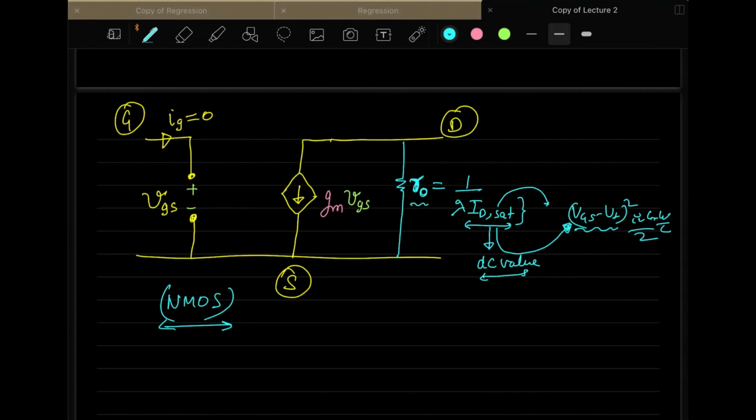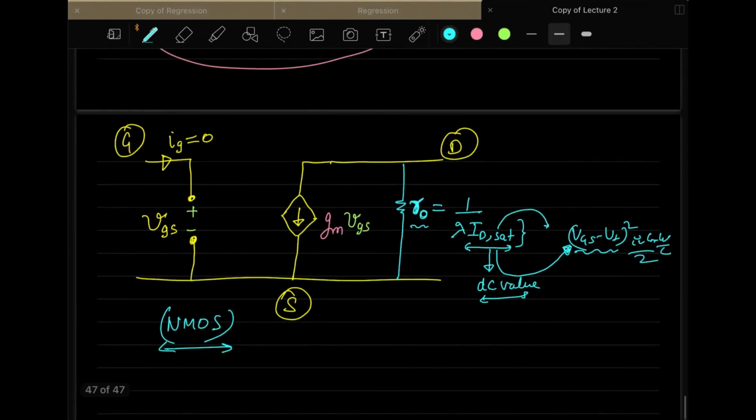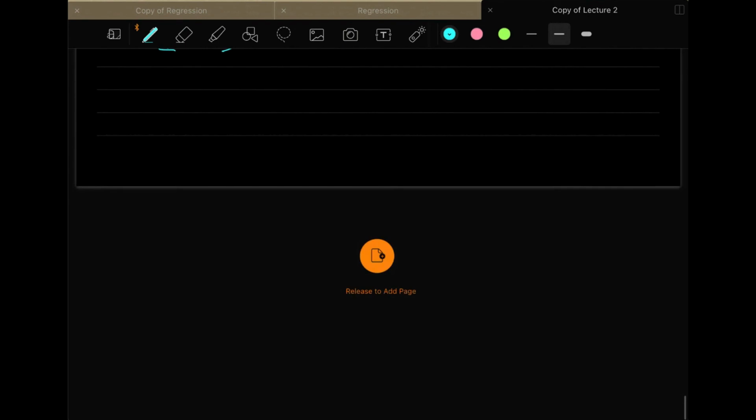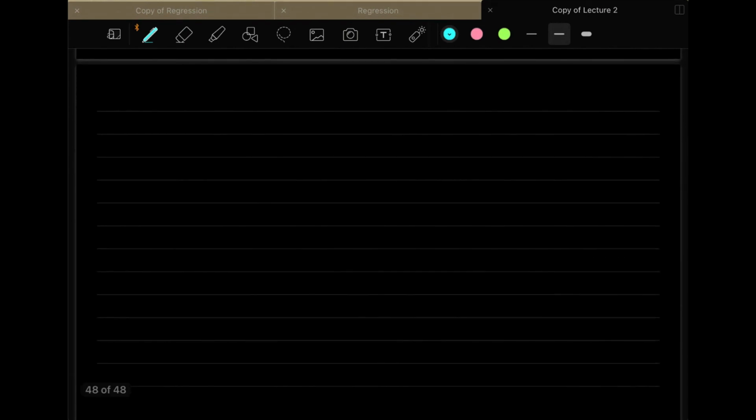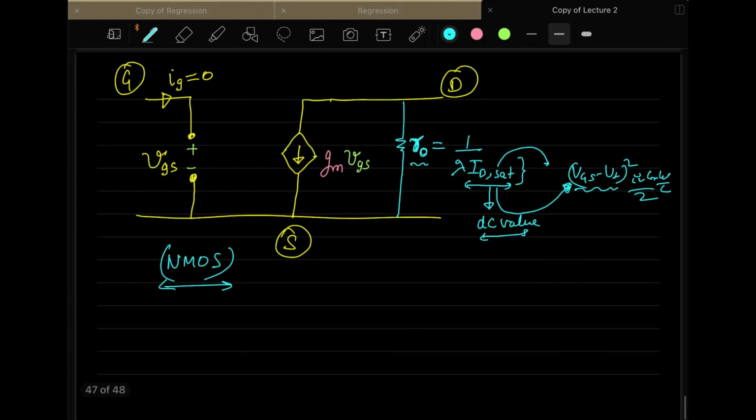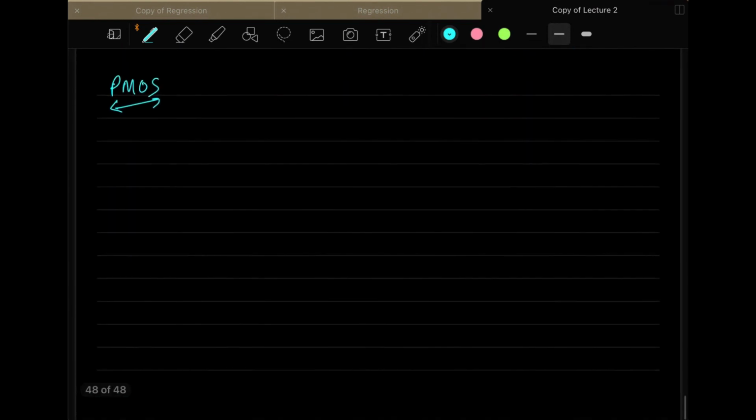Okay, if you do not have any doubts, then I want to stop here because we are reaching the time. But the important thing I wanted to tell you is that PMOS MOSFETs also have a similar model. Whatever model you have created for NMOS, the same small signal model will work for PMOS. So let us see that and then we will finish it off.